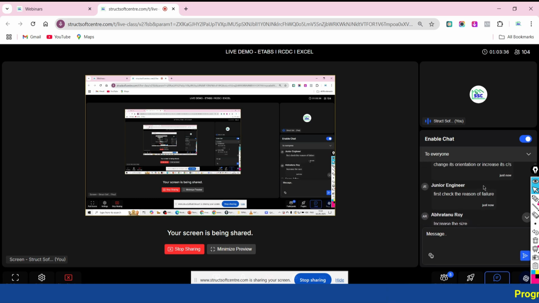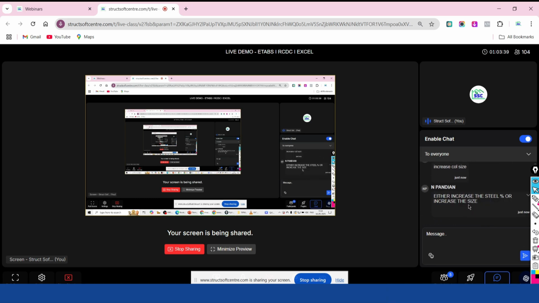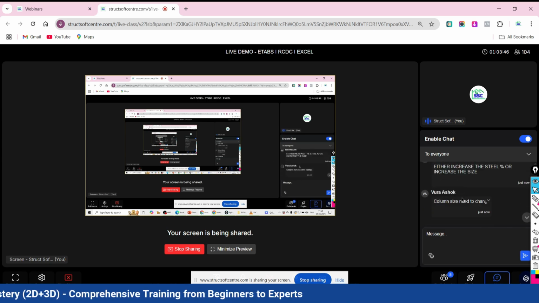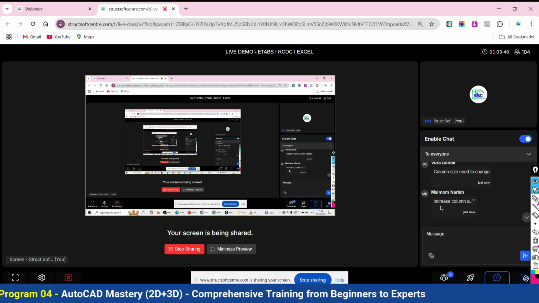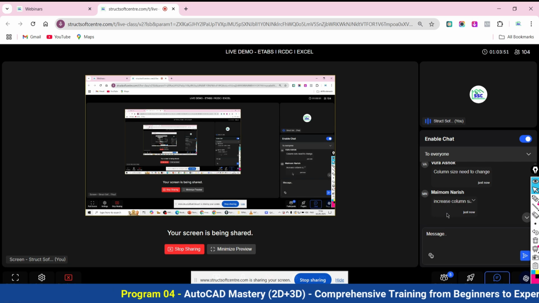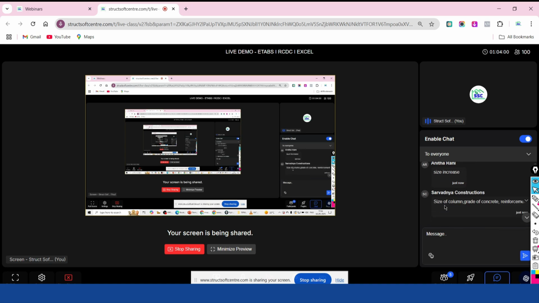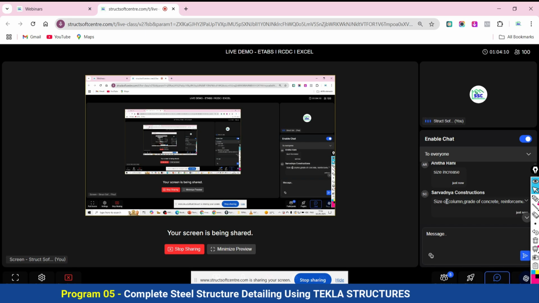Increase the size, increase the column size. Either increase the percentage of reinforcement or the size. Please write in the chat box, I want your response. Increase the reinforcement. Okay, most of you are saying increase the column size, grade of concrete. Very good. So you are all giving the response to take action against your failure, right?